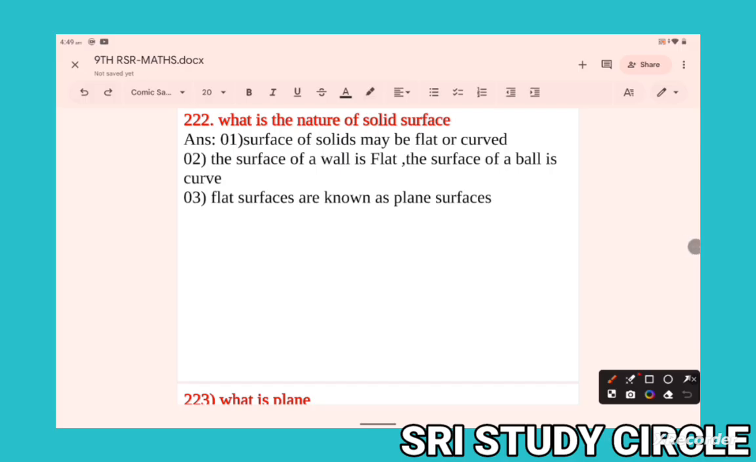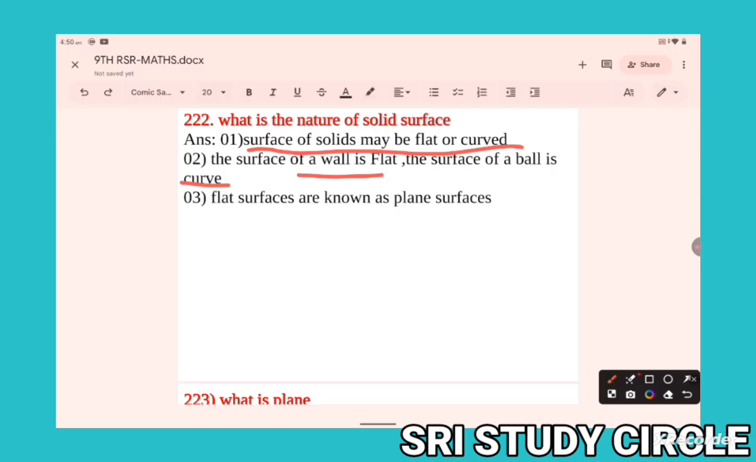What is the nature of a solid surface? Surfaces of solids may be flat or curved. We have two surfaces here: number one is a flat surface, and the other is a curved surface. The surface of a ball is curved. The surface of the floor of a room is flat. The surface of the roof is flat. The surface of a sphere is curved.